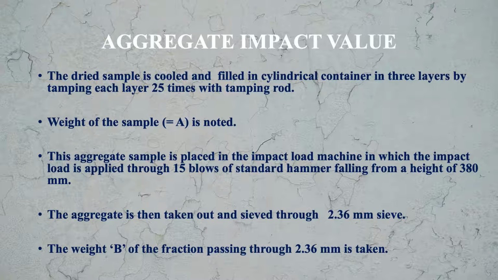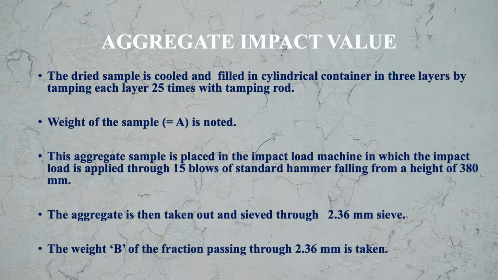This aggregate sample is placed in the impact load machine, in which the impact load is applied through 15 blows of a standard hammer falling from a height of 380 mm. 380 mm is the height from which we are allowing the hammer to fall on the sample, and such falls will be 15 falls, basically 15 blows.